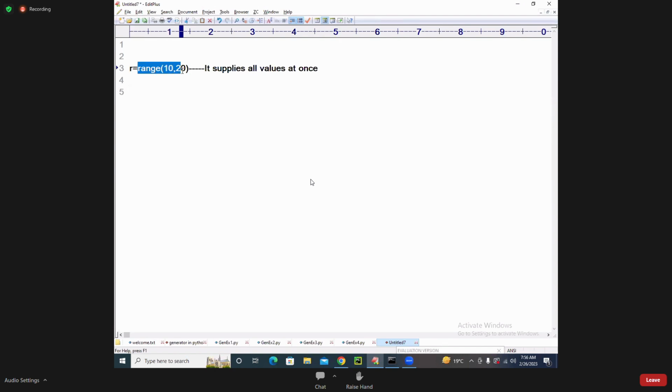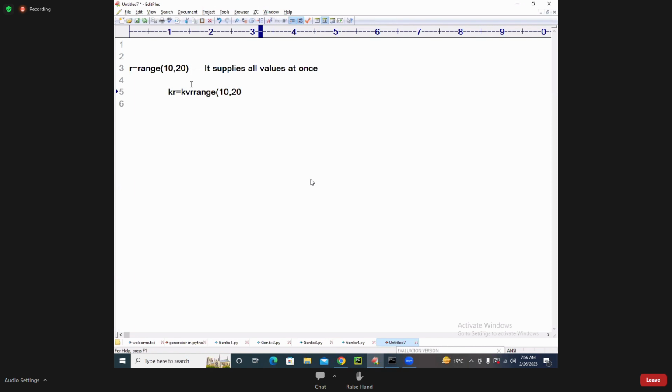Now, see students. R is equal to range of 10, 20. It supplies all values at once. Now, if I want the values to be supplied only on demand, what do we do? Something like this: a generator over range of 10, 20.